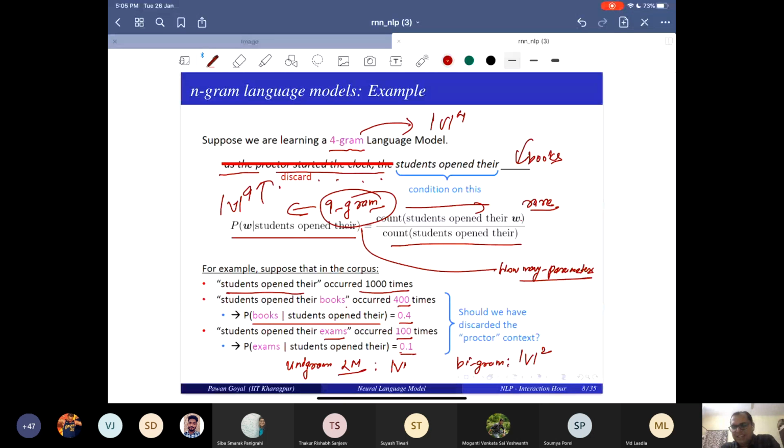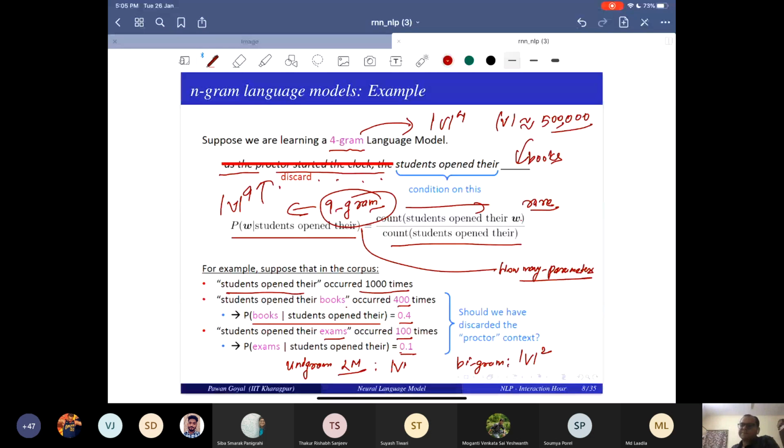Now, what is the range of V generally? We have taken some typical ranges like 500,000. Now think about that for a 9-gram.